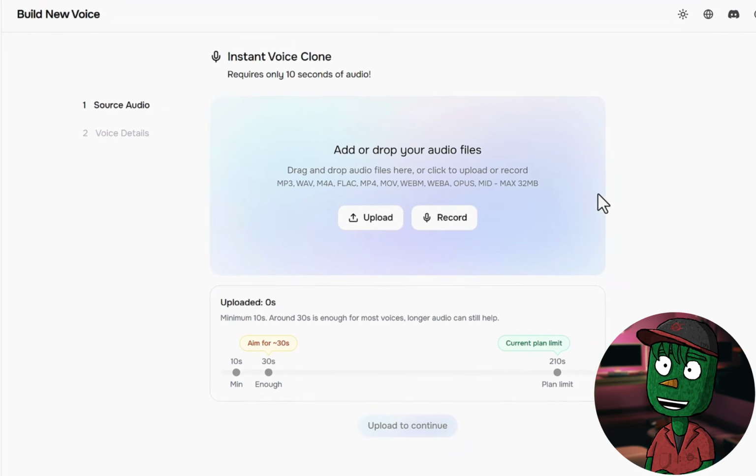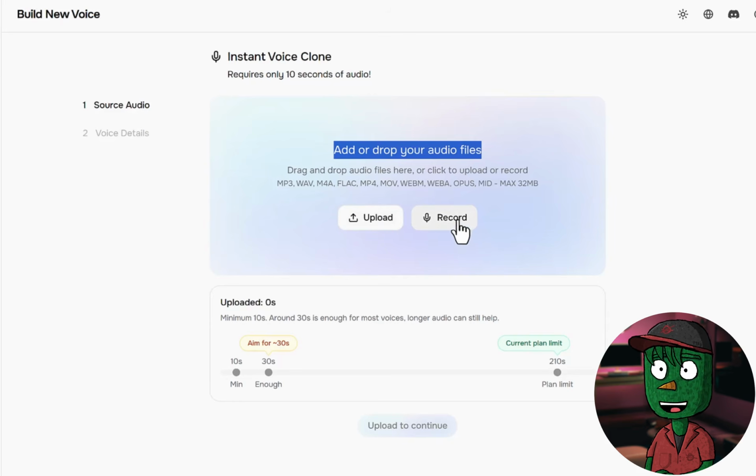So what you need to do is click on voice cloning here, and then it's going to bring you to this page. Now it's asking us to add or drop our voice file. There are two ways for you to add. The first one is to upload a recording of your voice you've already made. And then the second one is to record directly from Fish Audio.